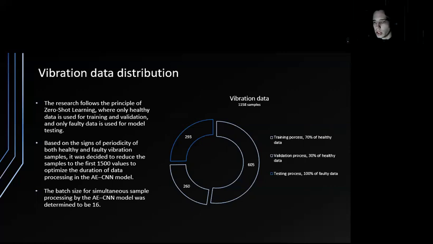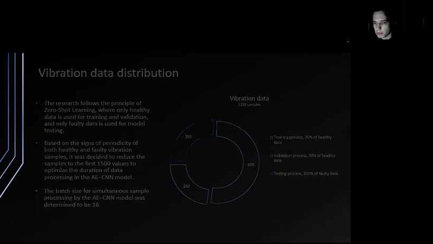All 293 faulty samples are used for the testing process. Based on the periodicity of the characteristics of healthy and faulty samples, it was decided to reduce the data to the first 1,500 values for each sample in order to optimize the duration of data processing by the AECNN model. For the simultaneous processing of samples by the AECNN model, a batch size of 16 samples is determined.